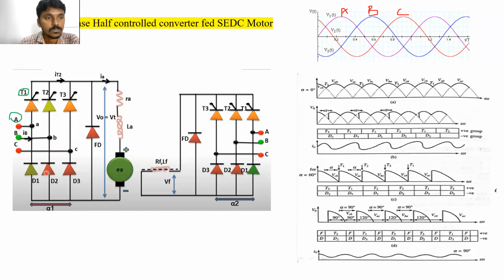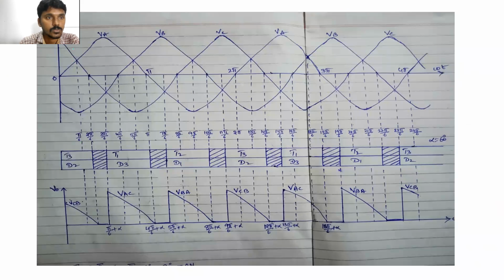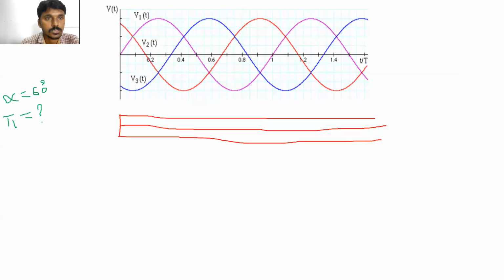So what is the condition to turn on this thyristor? When the phase A voltage is more positive and firing angle. The T1 is turned on at omega t is equal to pi by 6 plus alpha. Why do we say pi by 6? Because when the phase A voltage is more positive and then we are applying the firing angle. This is the point when the phase A voltage is more positive. Clear?